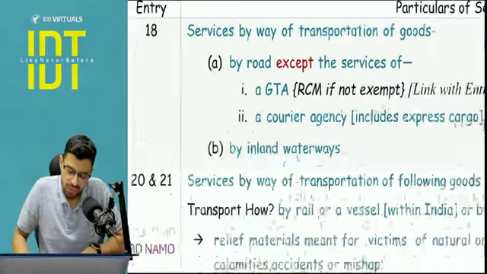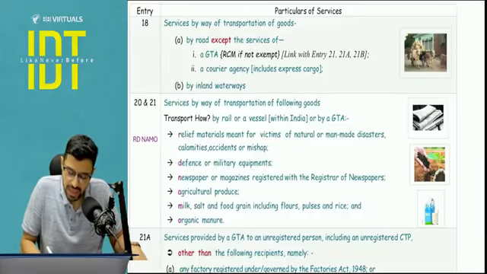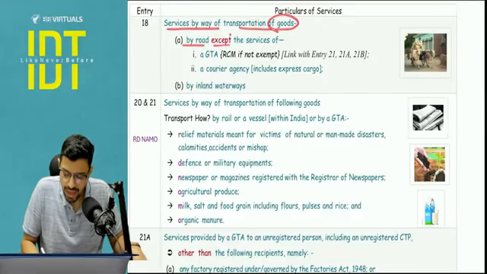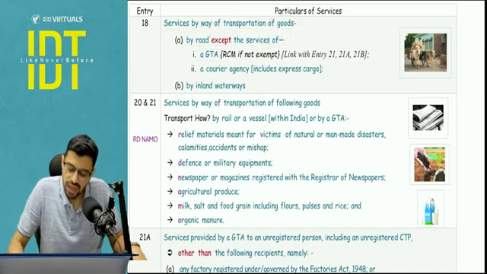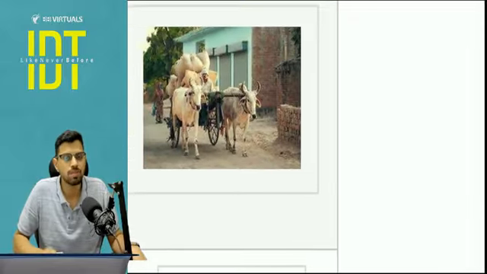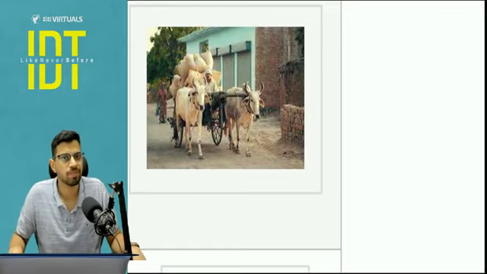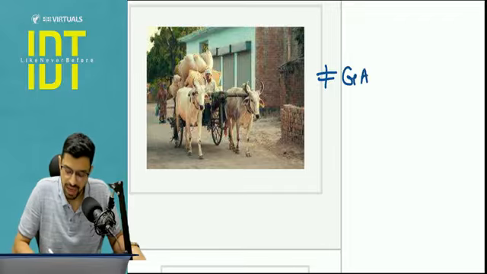Now, there are a couple of exemption entries that I would like to cover before going to the RCM FCM part. First, service by way of transportation of goods by road is exempt except the service of GTA. So what does this mean? If a person is not a GTA, let's say this is a bullock cart, this person is not going to issue any consignment note. So this is not a GTA, and this would be a service which is exempt from GST.